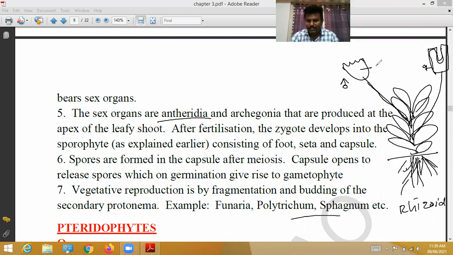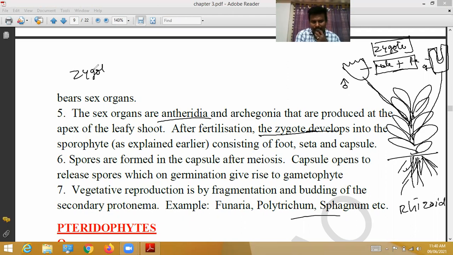They produce the male gametes and the female gametes, and between them fertilization takes place. After fertilization, the zygote is formed. The zygote develops into the sporophyte.